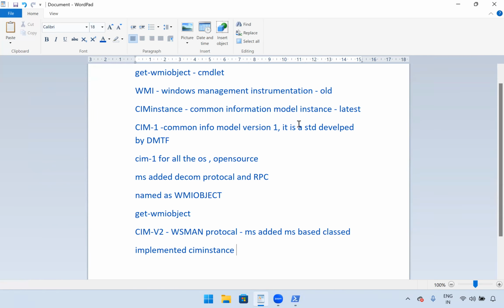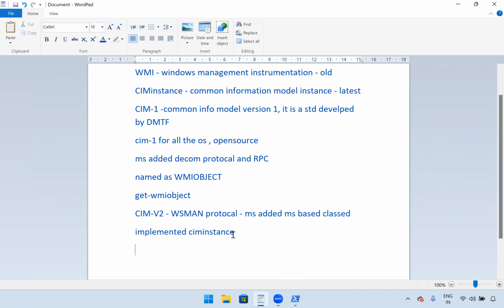At the same time, Microsoft added all the features to the WMI object as well, because one fine day Microsoft can't say this cmdlet will not work, since we have started writing scripts and using them on systems or servers.